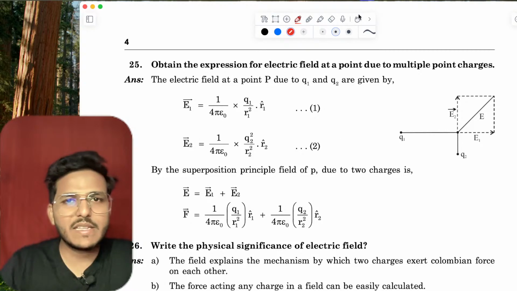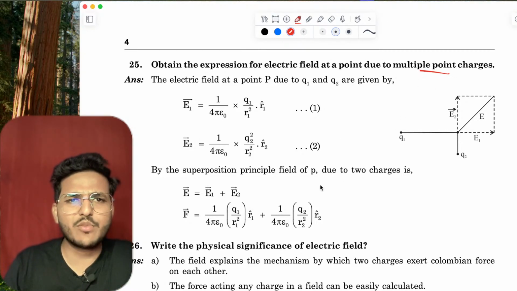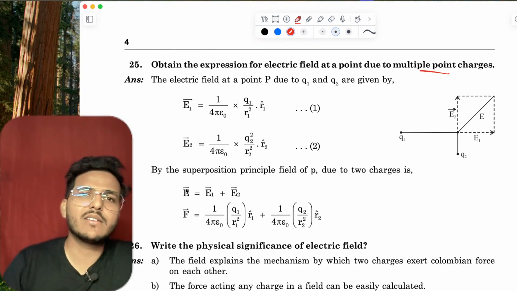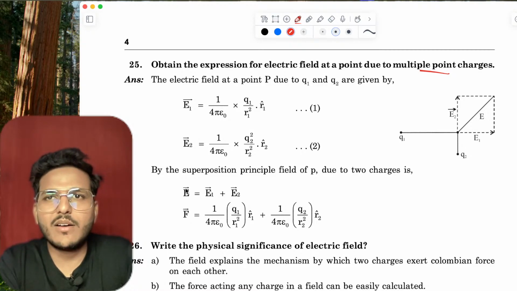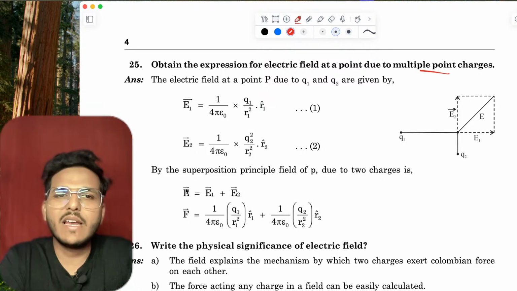Obtain the expression for electric field due to multiple point charges. That is the same question, but that one was for force, Coulomb's law, and here it is electric field.